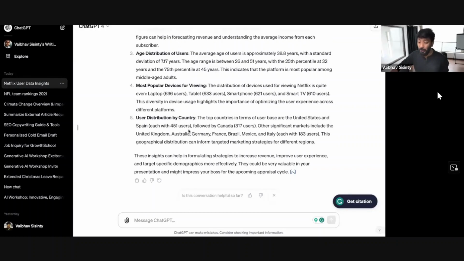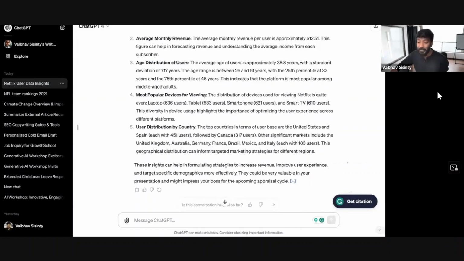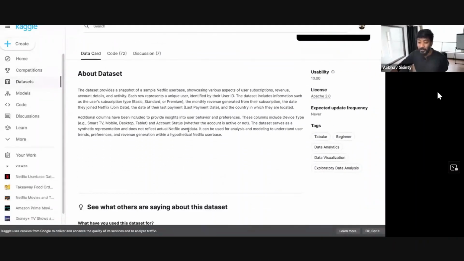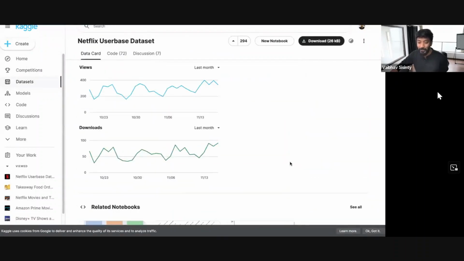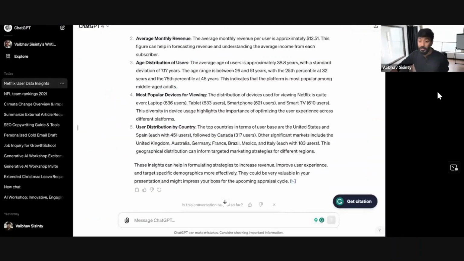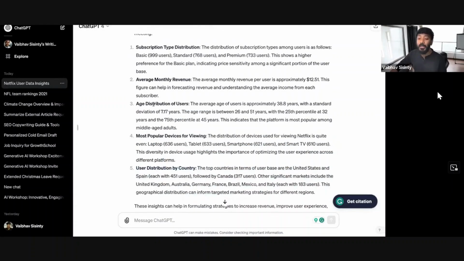Guys, this is a massive file that we have just downloaded. How many rows does it have? Oh my God, it has a ton of data, right? So it's not easy to analyze, and it's quickly able to analyze average monthly revenue, age distribution of users, the most popular device for viewing, where laptop is 636, then tablet, then smartphone. That gives you the percentage distribution, country distribution, and everything around it. Now you can obviously keep prompting, saying, hey, go deep into average monthly revenue and all that.